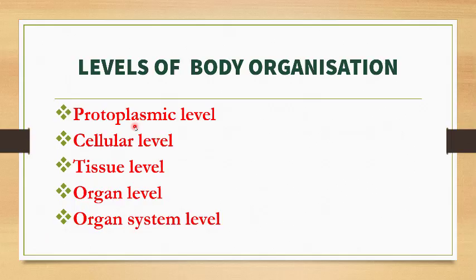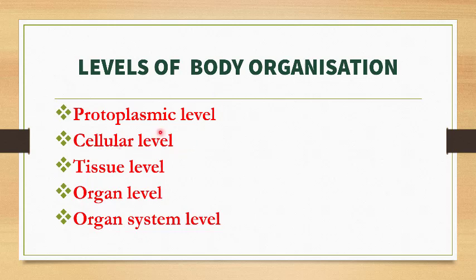Different levels of body organization are seen in animals. First is the protoplasmic level of body organization. This type of organization is seen in protozoa and other unicellular organisms. All life activities are confined within the boundaries of a single cell, which is the structural and functional unit of life.